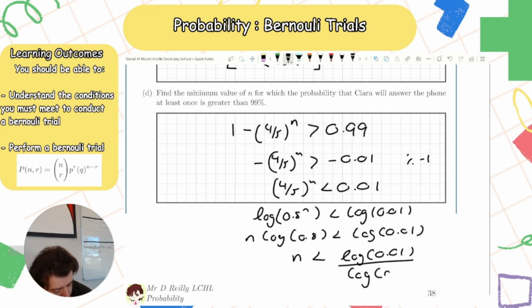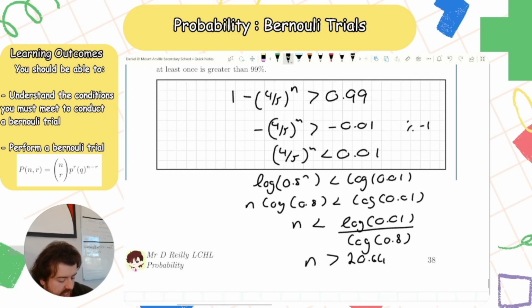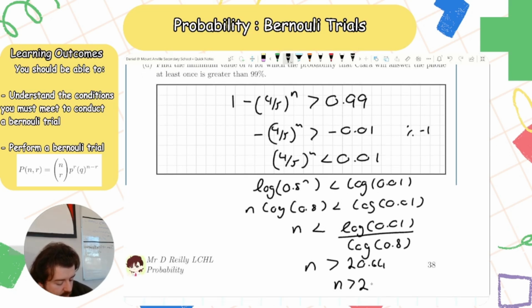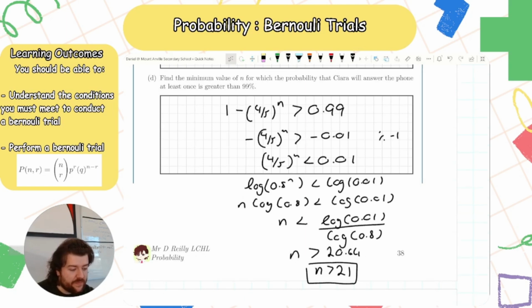The log of 0.8 is a negative number, so when I divide across by a negative number, I have to flip the sign, and that would be n greater than 20.64 days. That means he has to ring for 21 days, right? 21 days for her to have a 99% chance of answering.